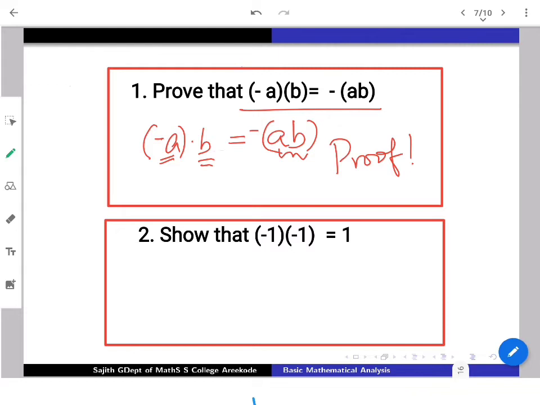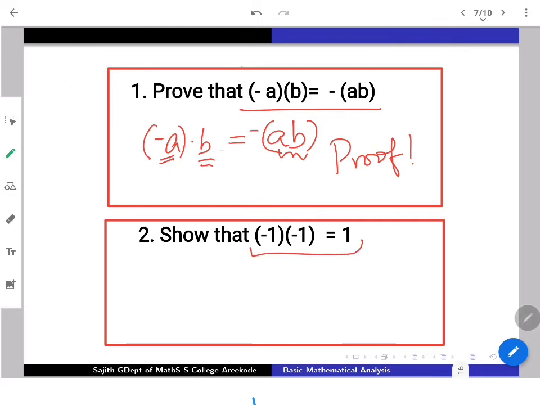Similarly, on the other side, one more result you can prove if you want: A into minus B is also like that. But you need a proof. Try to do it by just using the field axioms, as well as the one or two results we have proved. That's all.